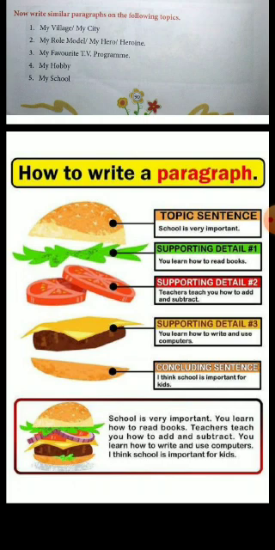I've told you, first is introduction, number 2 is detail, and the number 3 is concluding sentence, where you will end the paragraph writing, and then you give a punchline at the last and you close the writing of the paragraph. I think school is an important place for all of us. So this is the last line where you will write this line and then you stop writing the paragraph, right? So students, you have to follow this pattern when you write a paragraph. This is the right method to write a paragraph.